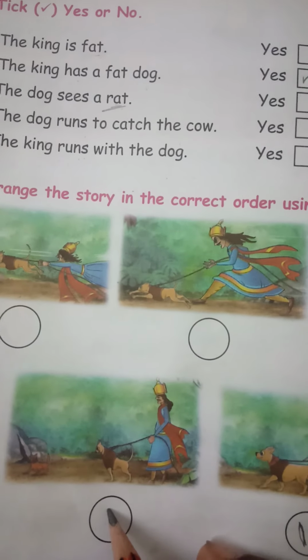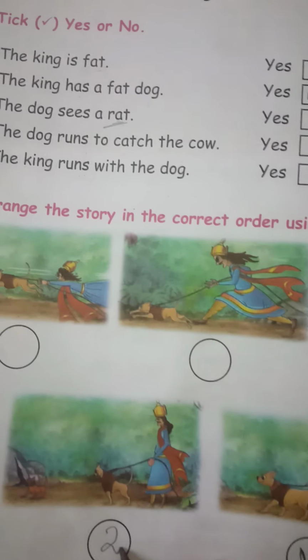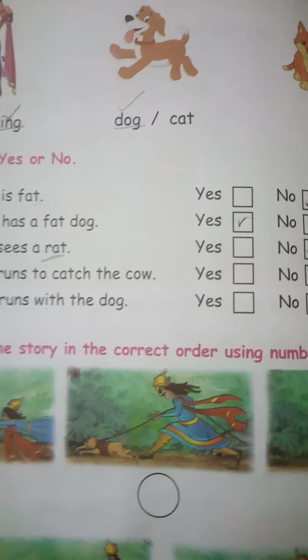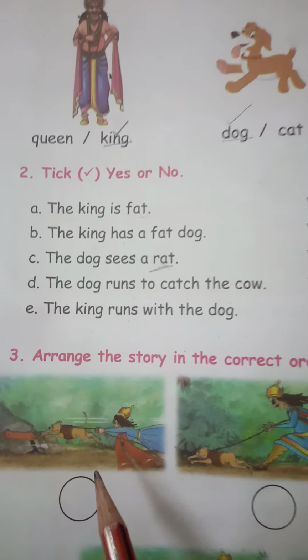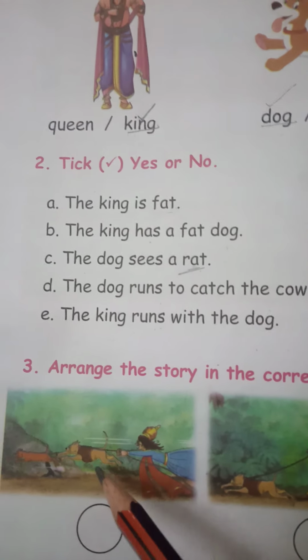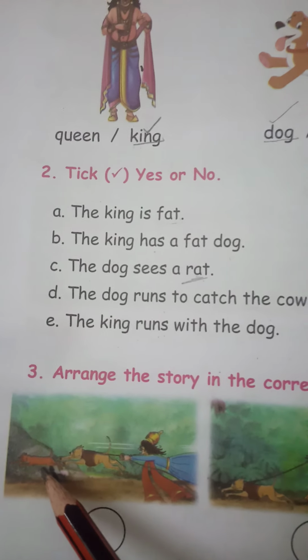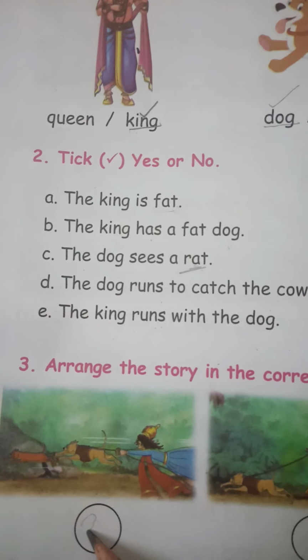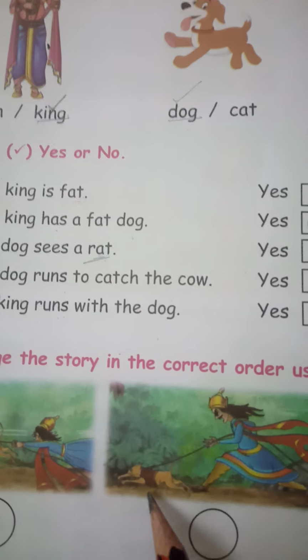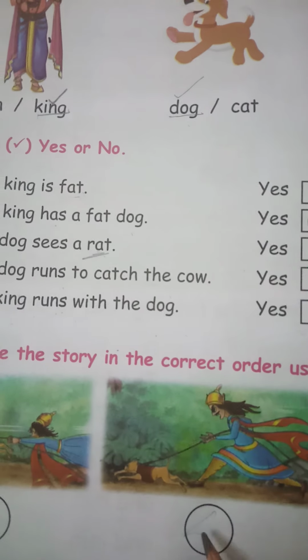After that what happens? After that the dog sees a cat. So this is statement 2. What is the third statement? The third statement is the fat dog runs to catch the cat. So this is the third statement. Put number 3 on it. After that the king ran to catch the fat dog. So this is number 4.